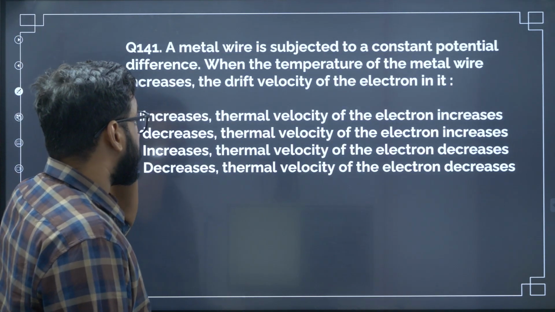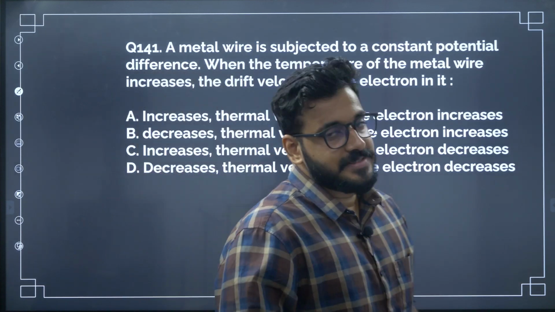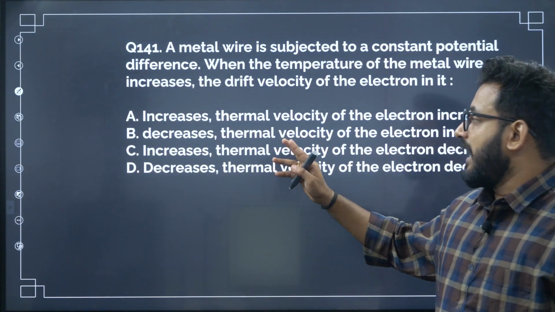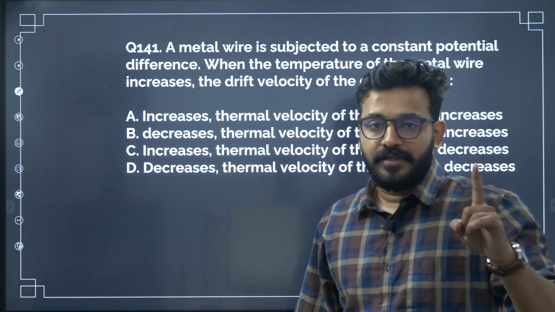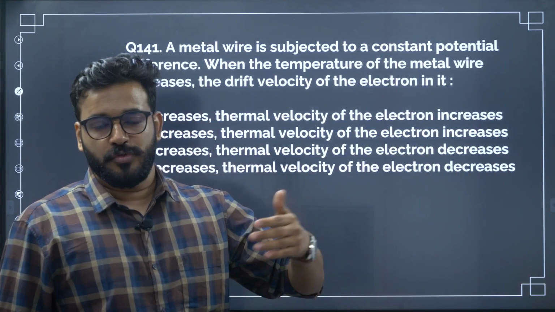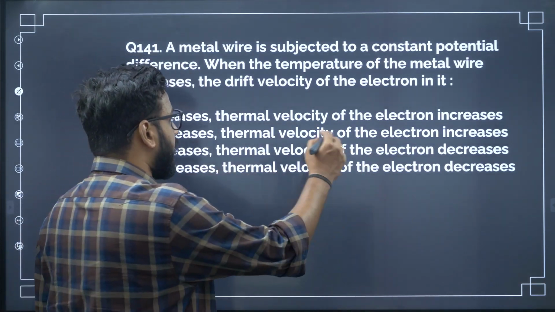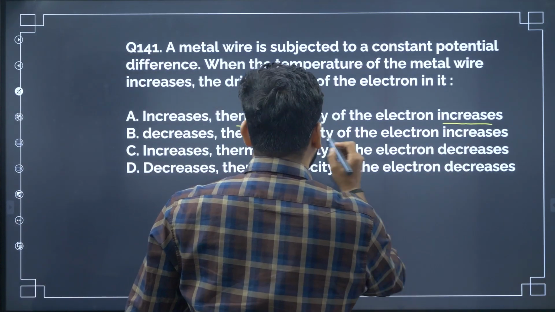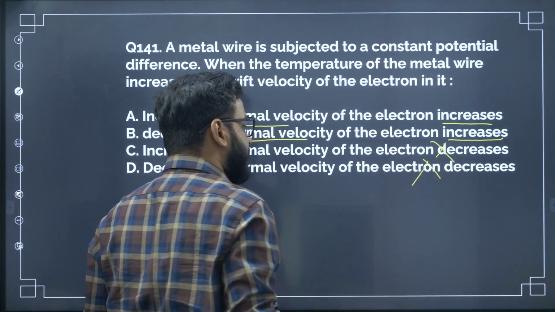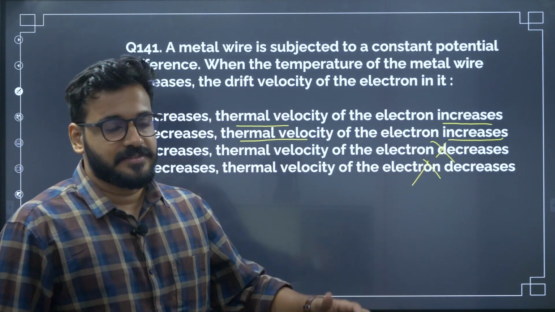A metal wire is subjected to a constant potential difference. When the temperature of the metal wire is increased, the drift velocity increases or decreases, along with thermal velocity. Now one thing is, as the temperature increases, thermal velocity, that is the motion due to the heat gained, will increase definitely. So that the thermal velocity increases is the correct option. The others are wrong. So option C and D are to be cancelled, because that's not possible. Temperature increases, thermal velocity increases.